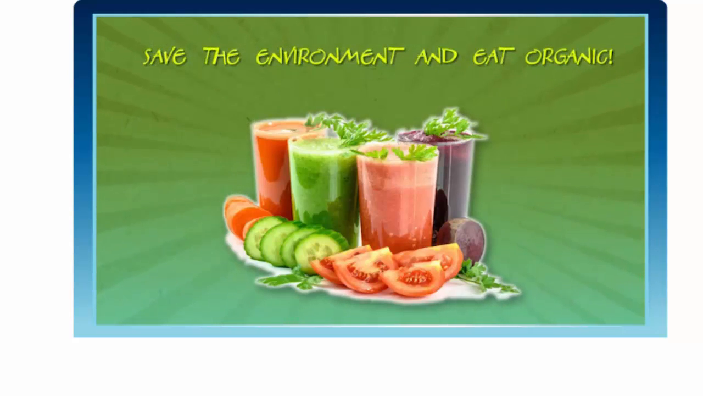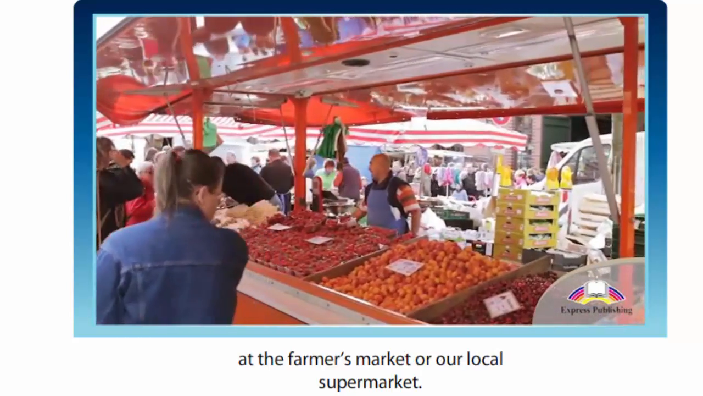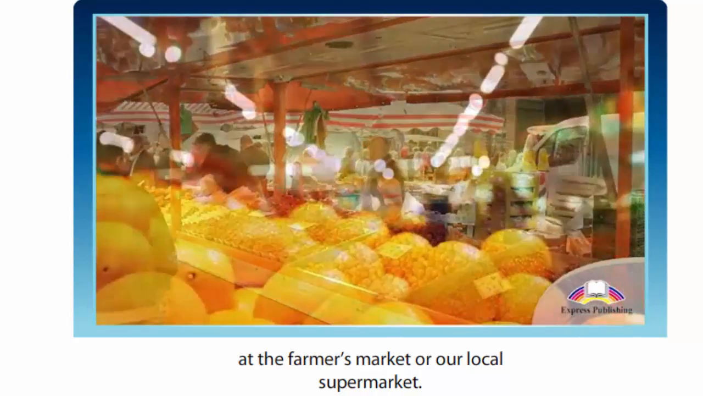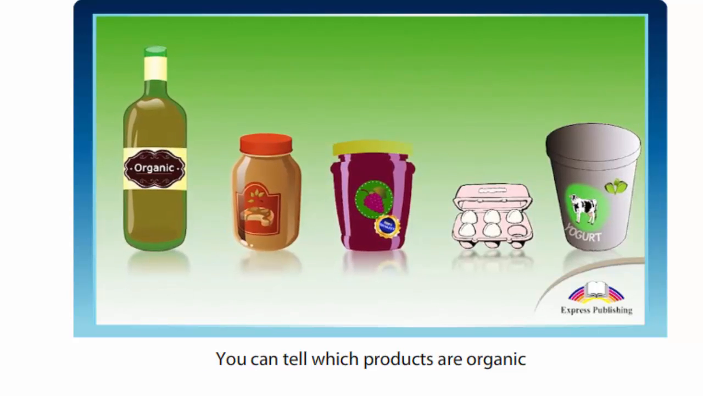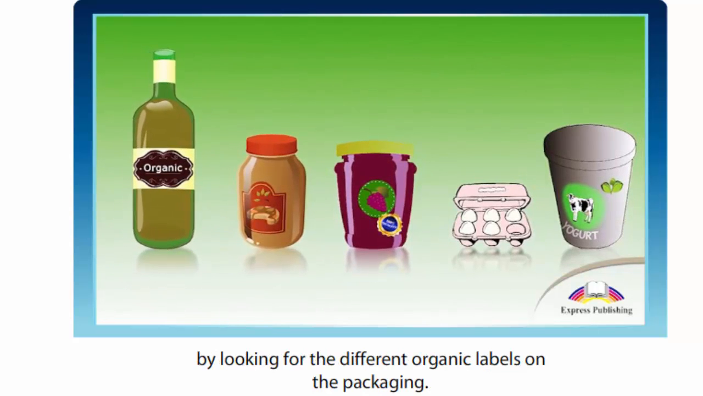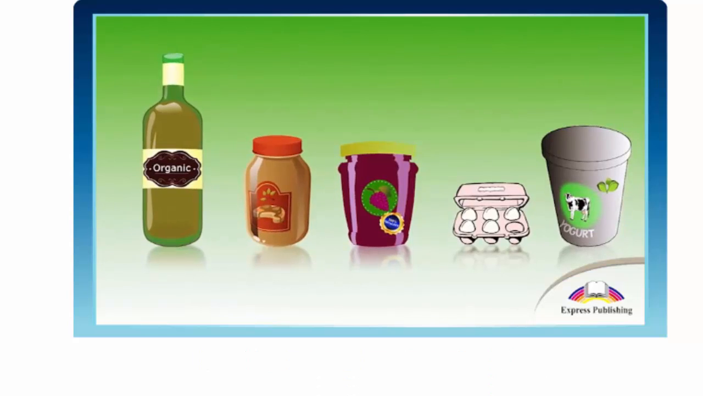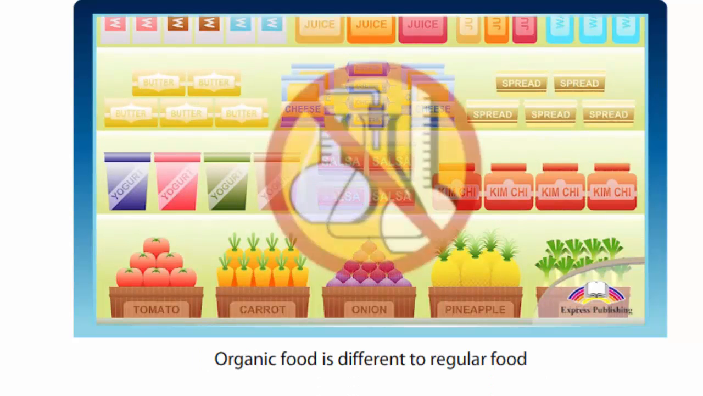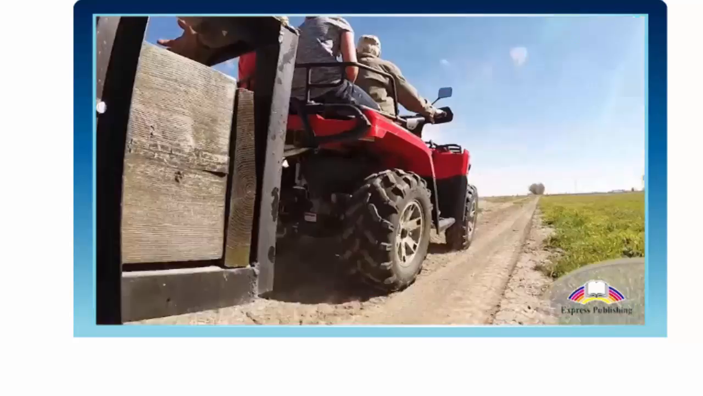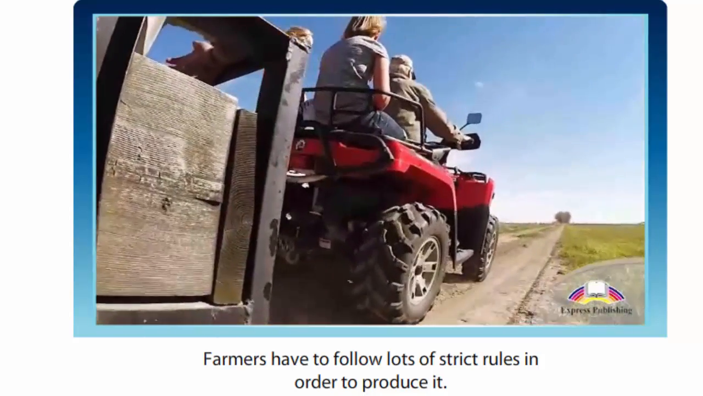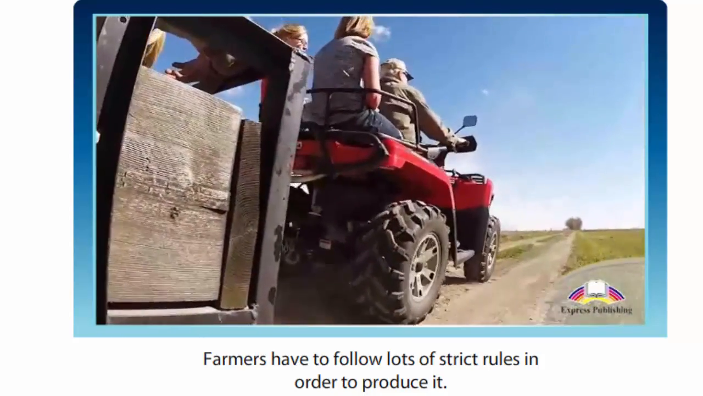Save the environment and eat organic. We've all seen organic food and drinks at the farmer's market or our local supermarket. You can tell which products are organic by looking for the different organic labels on the packaging. Organic food is different to regular food because it is produced without the use of any synthetic substances. Farmers have to follow lots of strict rules in order to produce it.